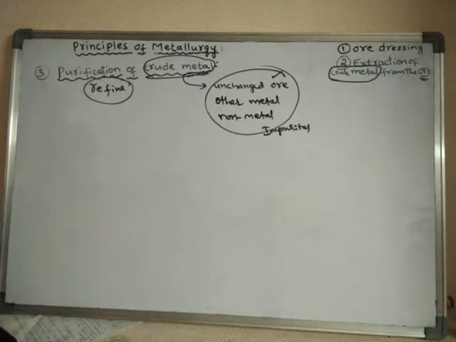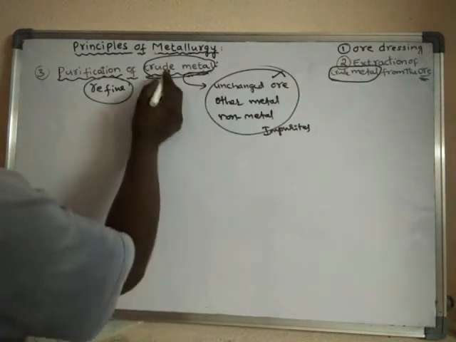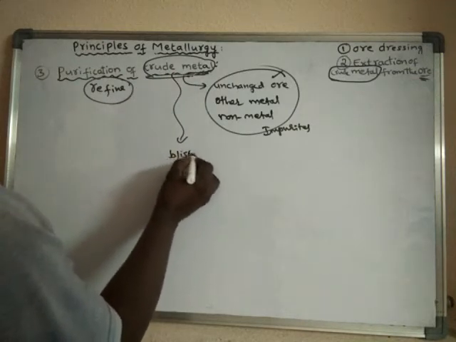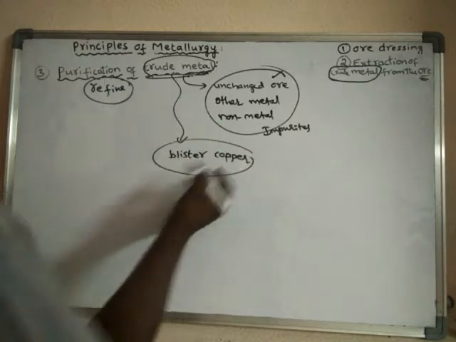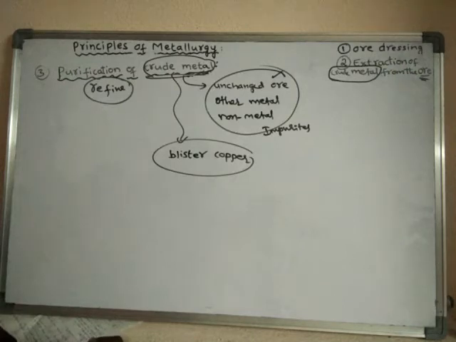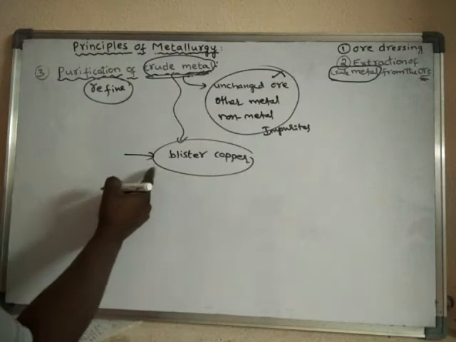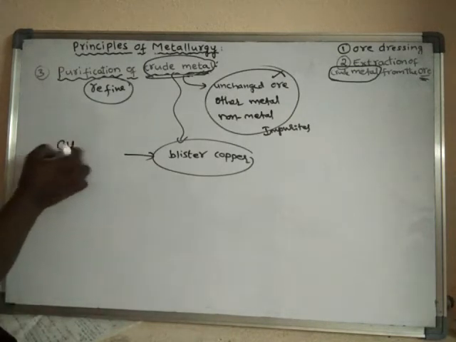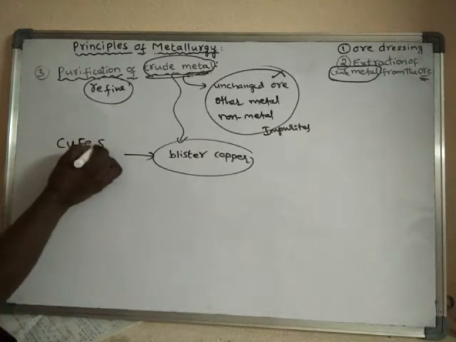For example, take blister copper, a crude metal. Blister copper is impure copper. This blister copper is obtained from the ore known as copper iron pyrites.